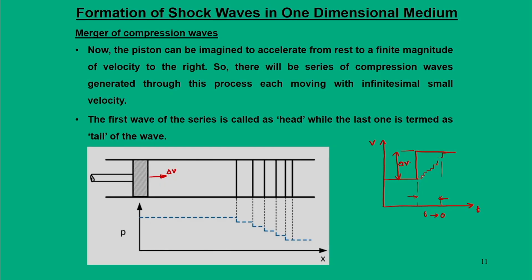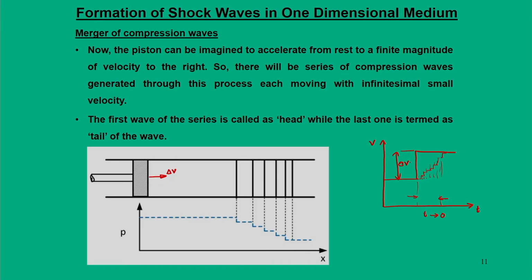All these small waves keep generating in that small time instance. So we can have a first wave that gets generated, and this is the nth wave, the last wave. There are n number of waves that try to get generated.